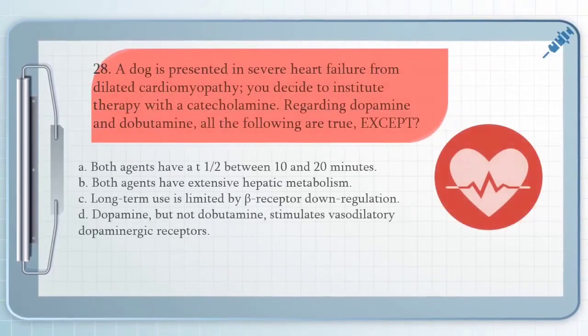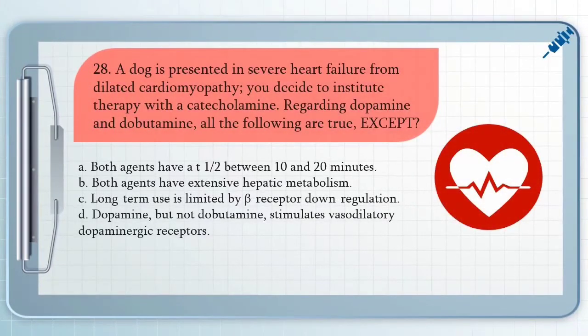For question number 28, we have a dog presented in severe heart failure from dilated cardiomyopathy. You decide to institute therapy with a catecholamine. Regarding dopamine and dobutamine, all the following are true except A. Both agents have a T1/2 between 10 and 20 minutes. B. Both agents have extensive hepatic metabolism. C. Long-term use is limited by beta receptor downregulation. And D. Dopamine but not dobutamine stimulates vasodilatory dopaminergic receptors.